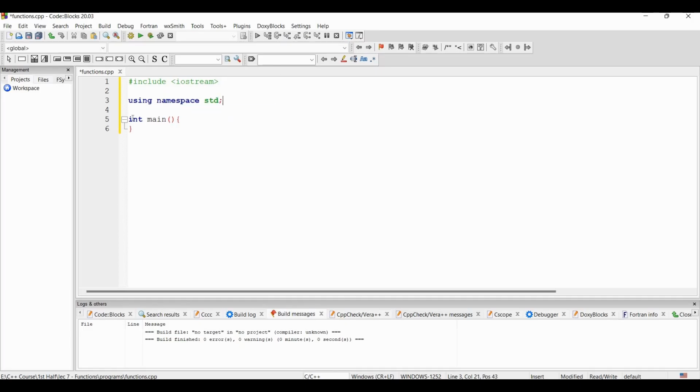So this is also a function. This is a global central function from where the execution begins, right? So main is a reserved keyword in C++.